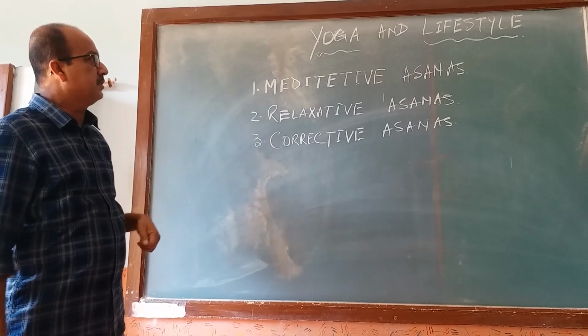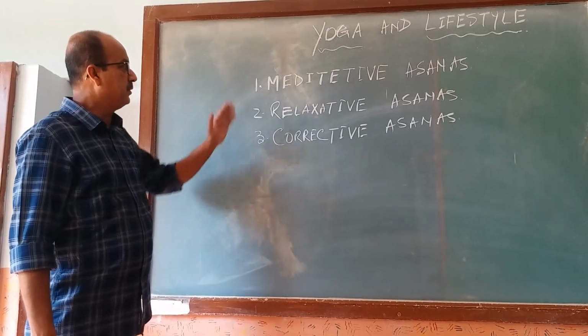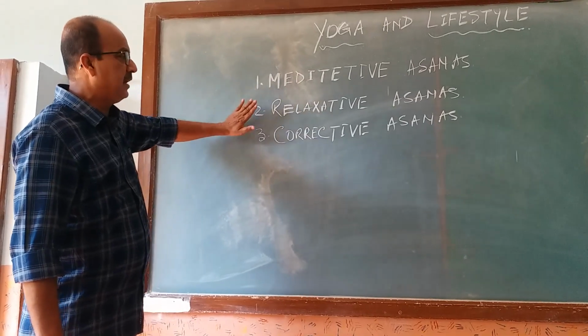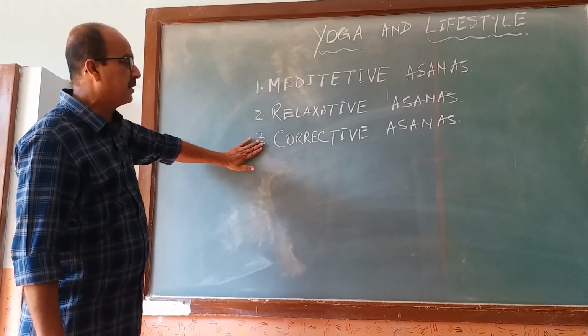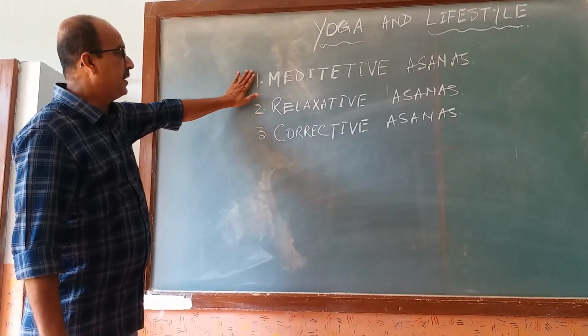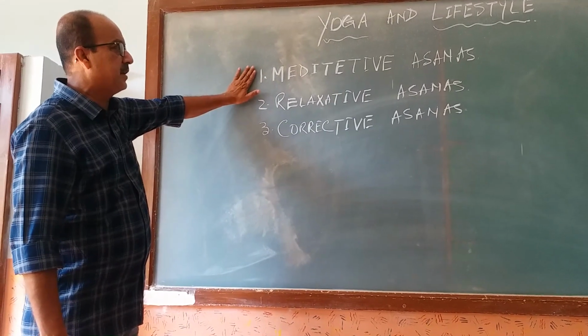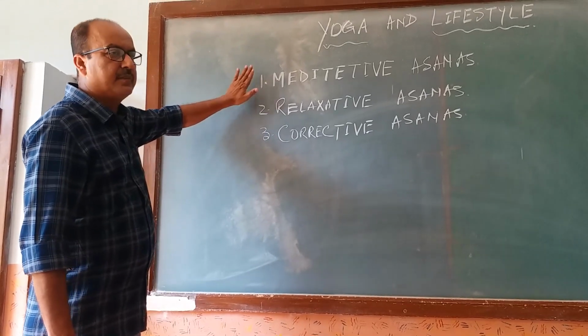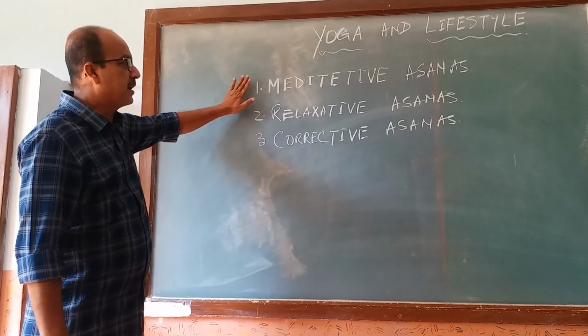In Yogashan, we have 3 categories. We have meditative asanas, relaxative asanas, and corrective asanas. Meditative asanas, what are these? These asanas are mainly Padmasana and Makarasana.